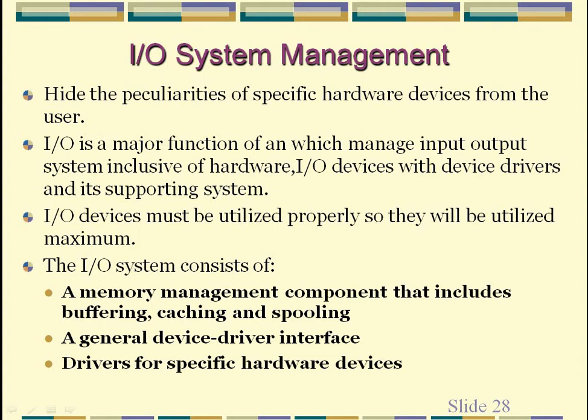IO devices must be utilized properly so they will be utilized to the maximum. So the operating system keeps track of IO devices to assign jobs to them. When IO devices are busy and a job is in process, then data are kept in the buffer, and even some other techniques called spooling are used.